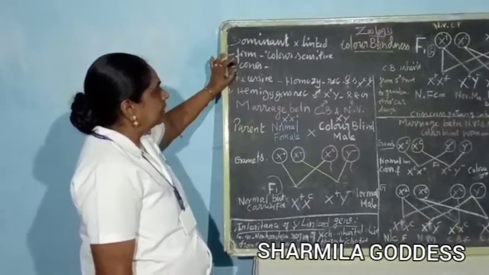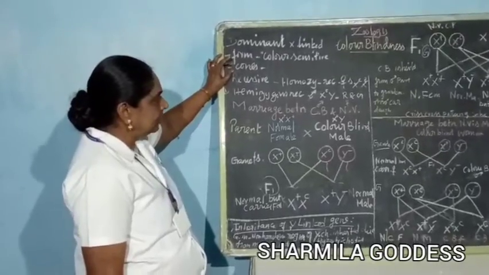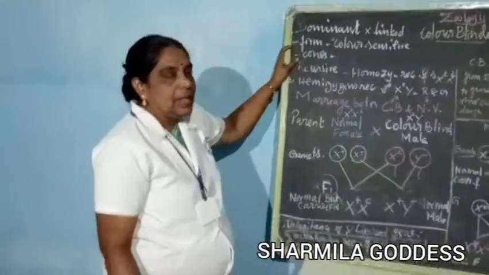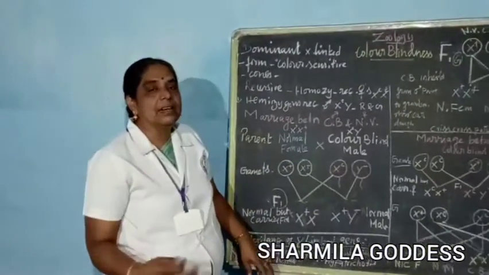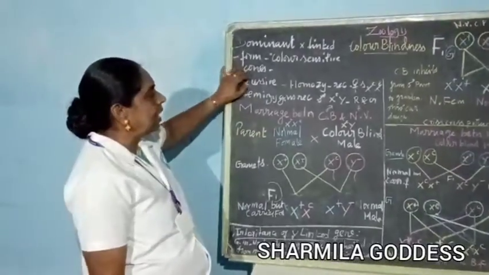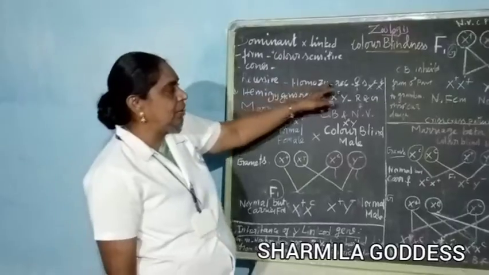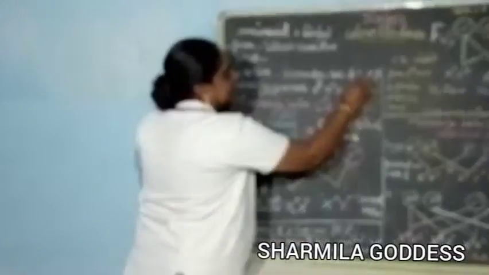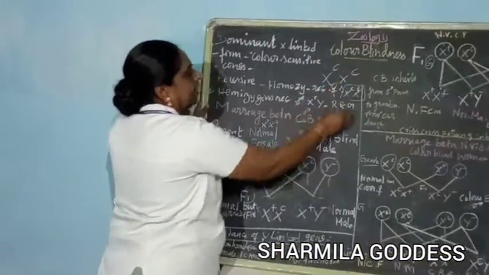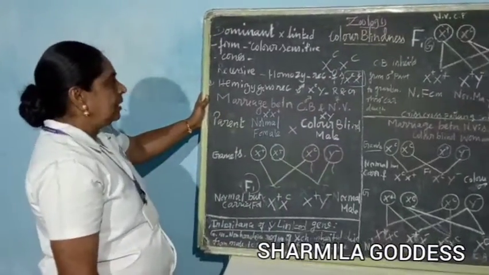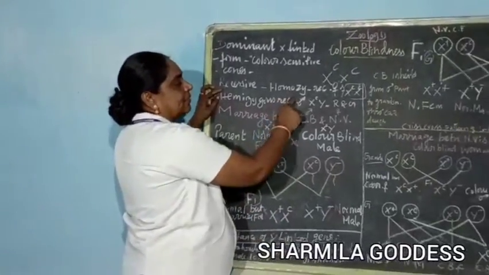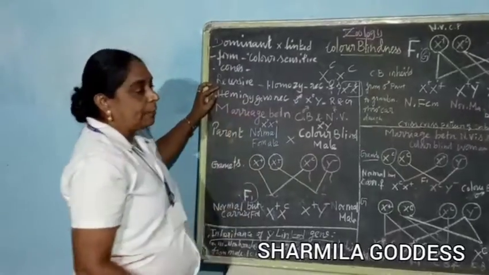If the dominant X-linked genes are not present, if they become recessive, what happens? They are unable to identify colors like green and red. This occurs in homozygous recessive females, that is X^C X^C, where C is the symbol for color blindness. It is caused in two cases: one is the homozygous recessive female, another is the hemizygous male.